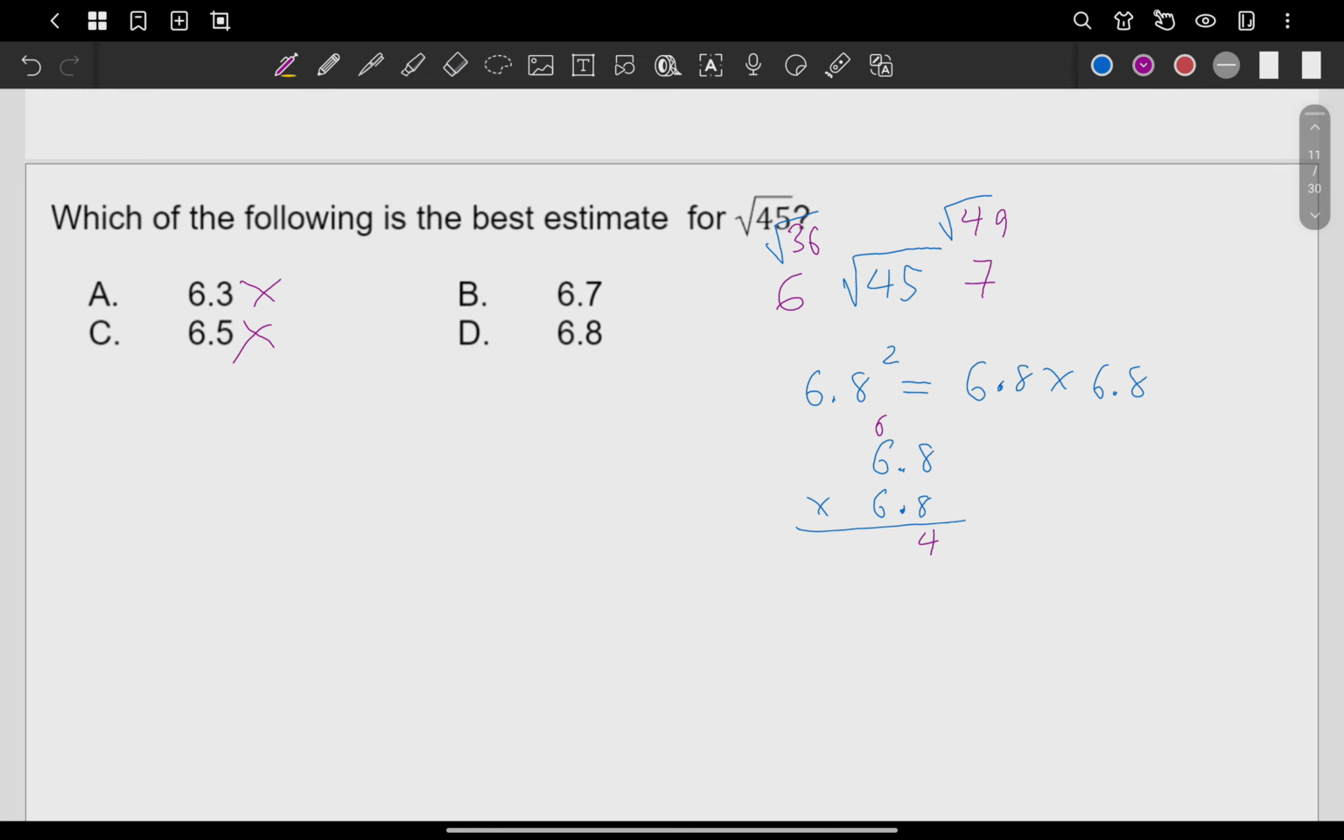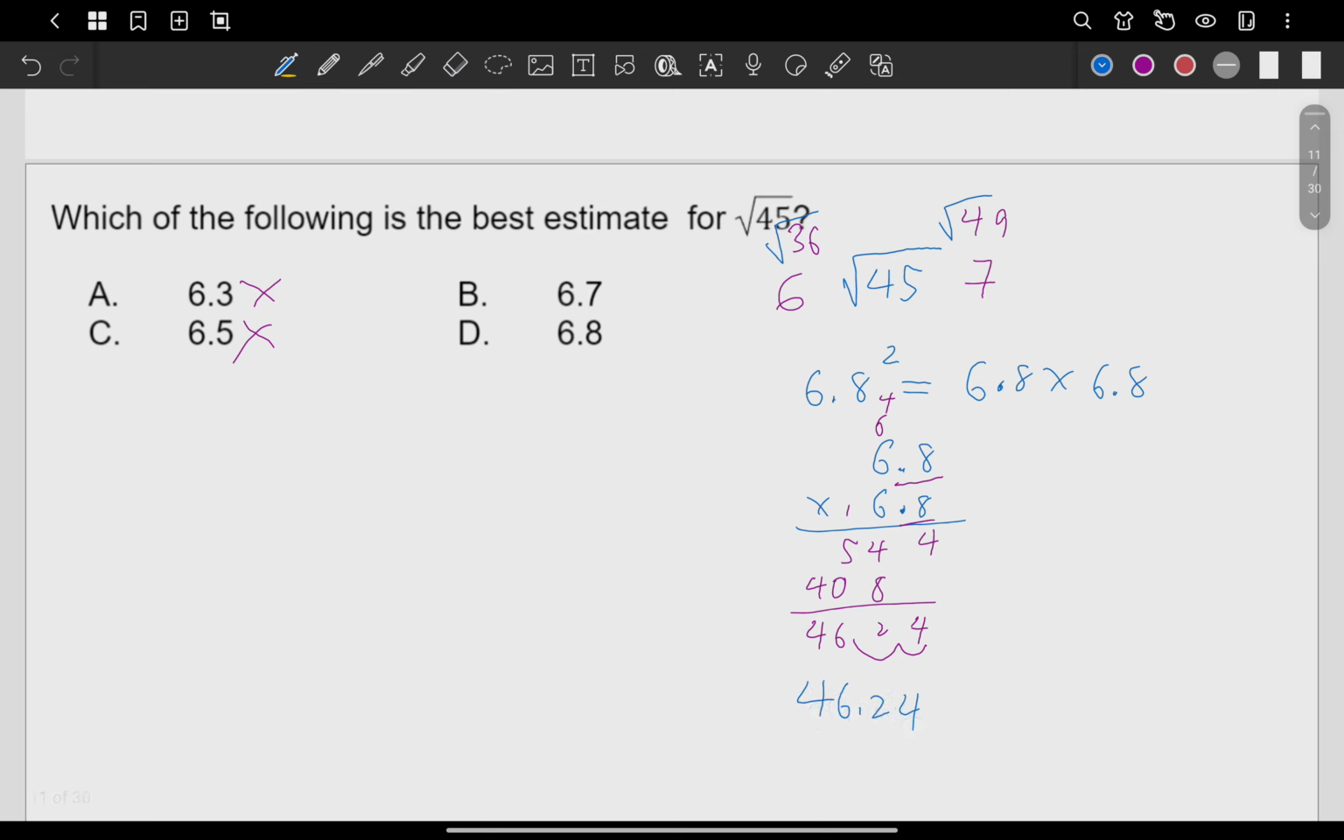48, plus 6 is 54. 6 times 8 is gonna be 48, carry 4. 6 times 6 is 36, plus 4 is 40. There. So we have 4, 2, 1, 6, 4. So how many decimal places? 1, 2. So the answer here, 6.8 squared is actually 46.24.